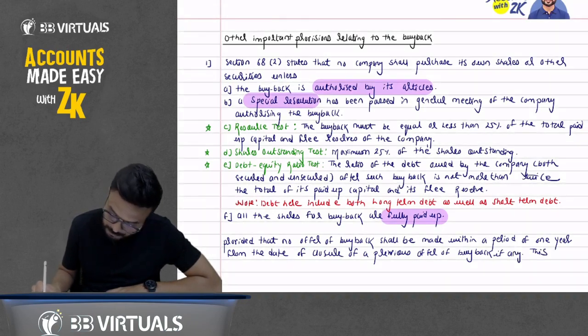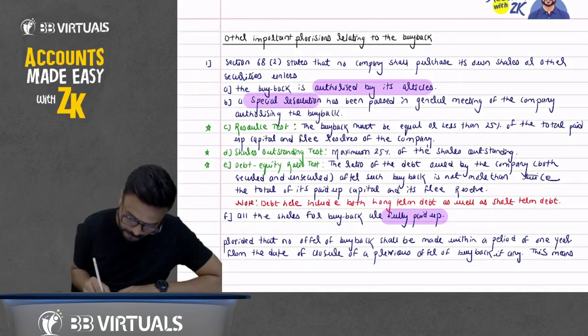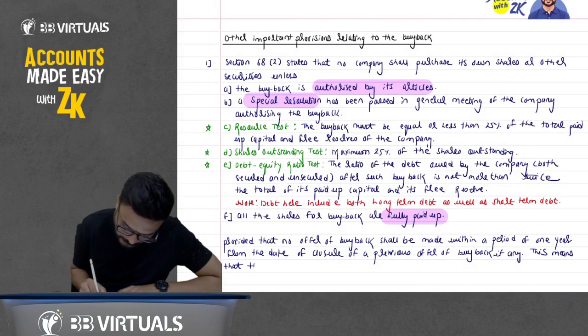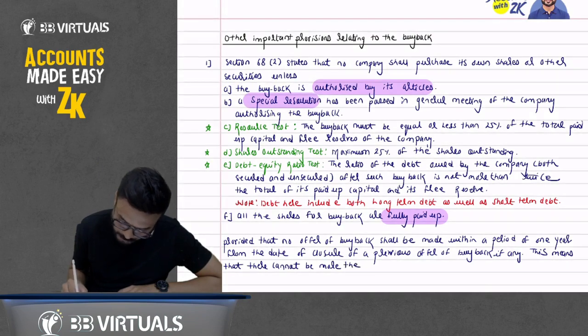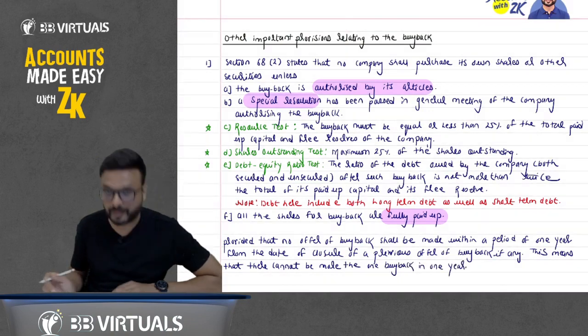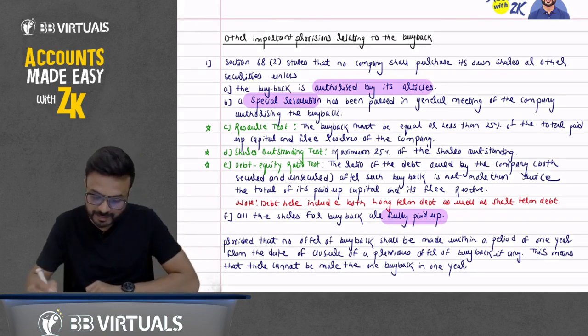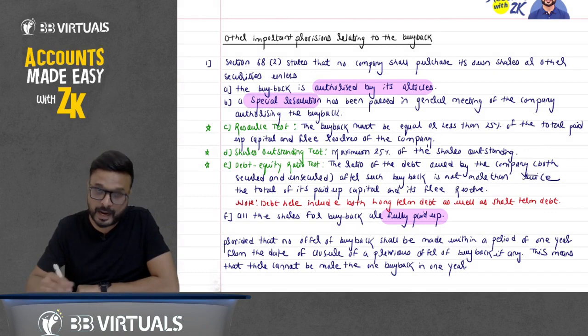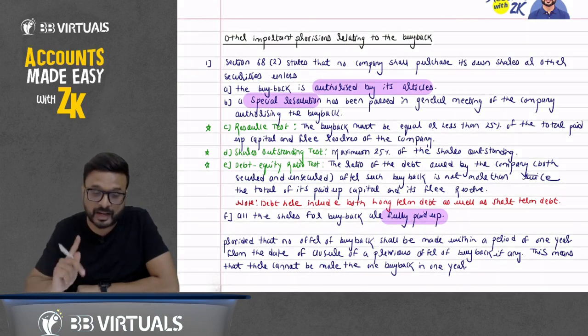This means that there cannot be more than one buyback in 1 year. Okay. So what are the conditions when you do the buyback? It should be authorized by article. There should be a special resolution. Forget about these tests. We will discuss about later. And the share should be fully paid up. And there should be only one buyback. One time in a 1 year, there cannot be more than one buyback. Okay.